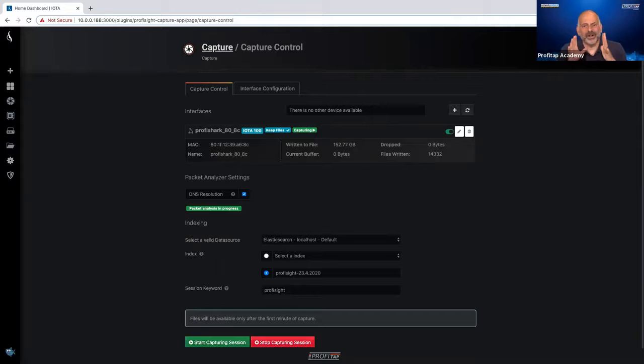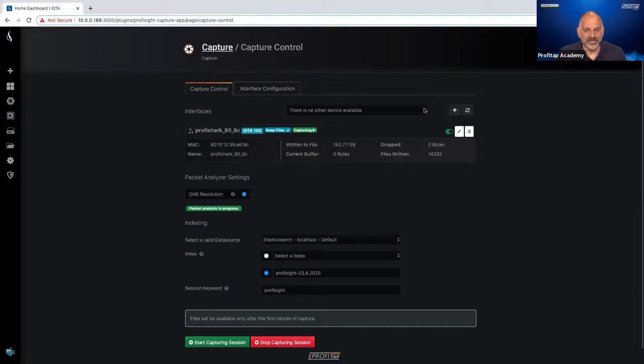By having a very deep capture buffer where I'm writing these files to disk, I am able to go back and start looking at multiple instances of the same problem occurring. And if I can find multiple instances, it makes troubleshooting a lot easier. If you just give me one example of where something intermittently failed, that could be a challenge. But if I can go back in time and see what was happening back there, that can save a tremendous amount of time in figuring out what's going on and keep that problem from occurring in the future.